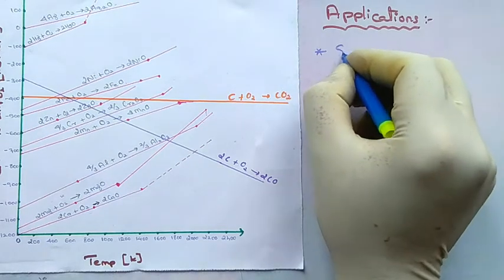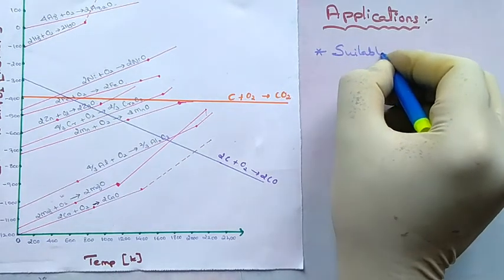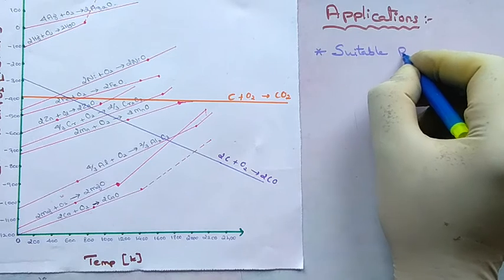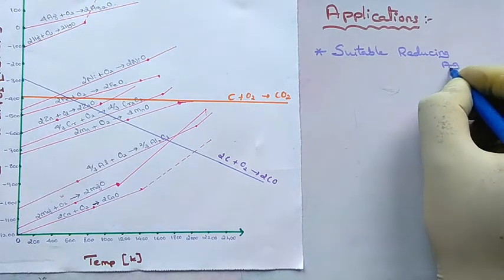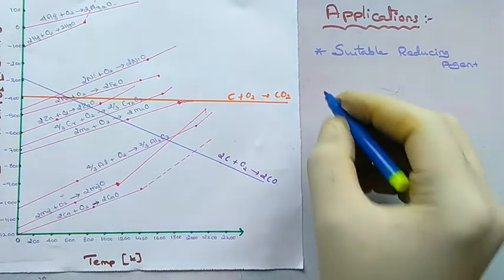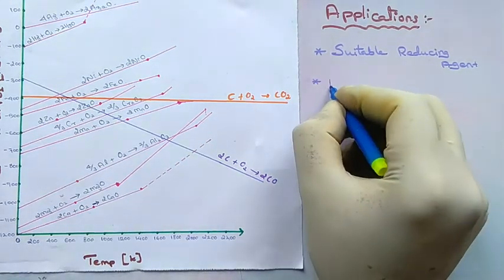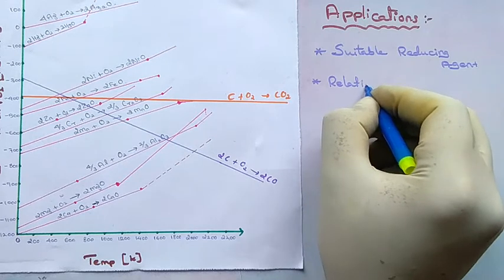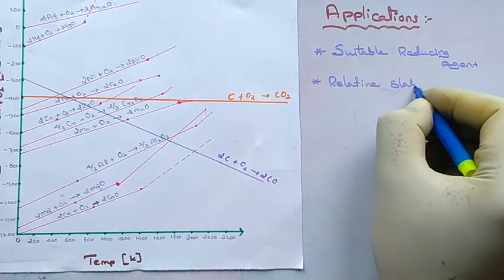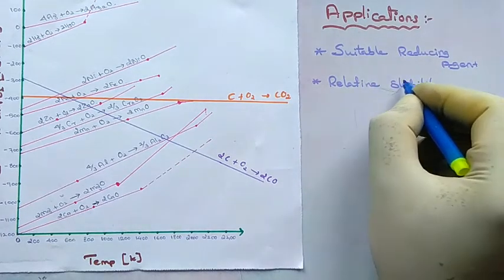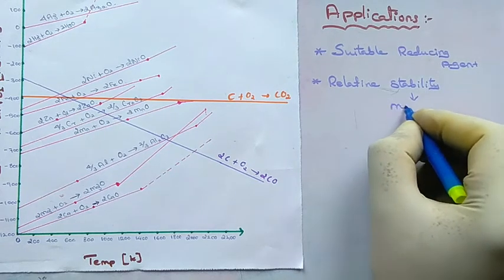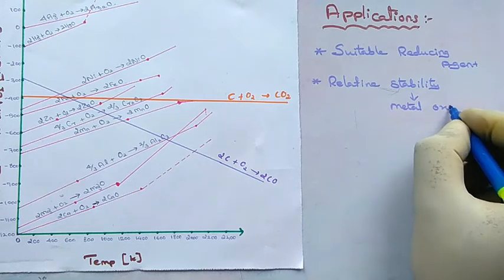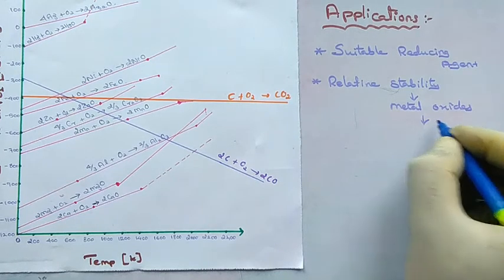Next, we are going to see some applications of the Ellingham diagram. The Ellingham diagram helps us to select a suitable reducing agent and appropriate temperature for the reduction. So this suitable reagent can be selected by the relative stability of metal oxides at given temperatures.